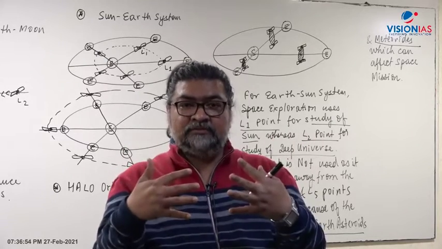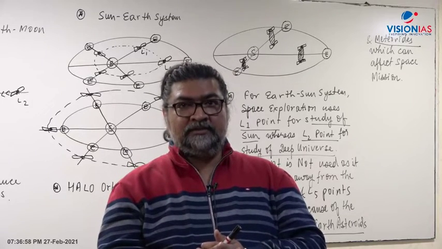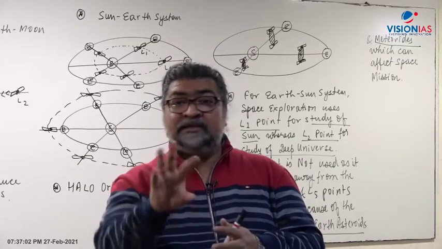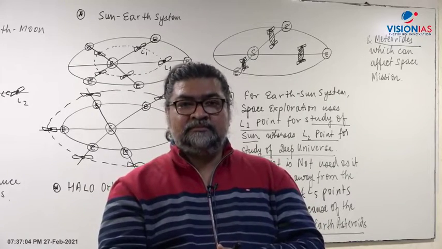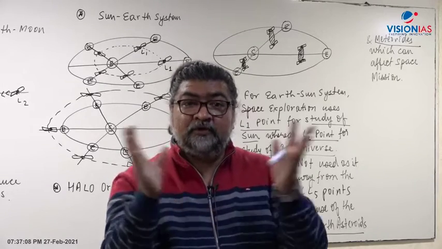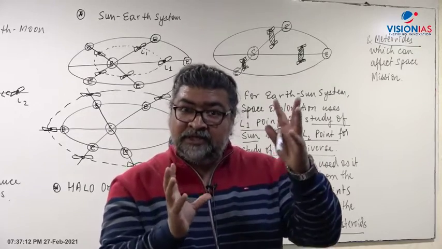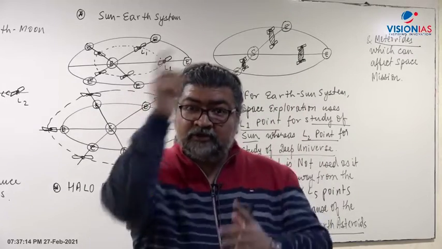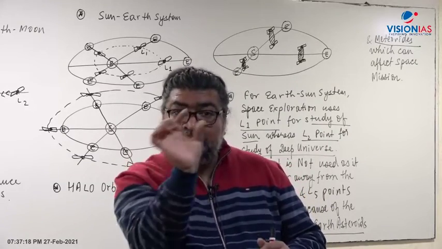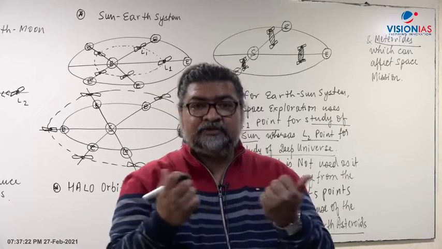The resultant force becomes zero. It doesn't mean that there is no force. There are forces of gravity because of the Sun and the Earth. At the same time, there are centripetal forces which arise because of the motion around the Sun at that particular point. The balancing forces are there.